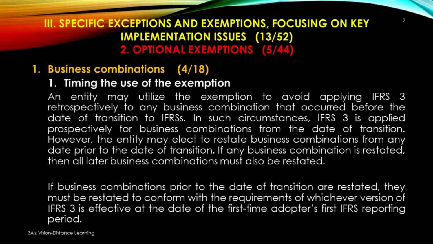The first element of business combinations, that is timing of the use of the exemption.